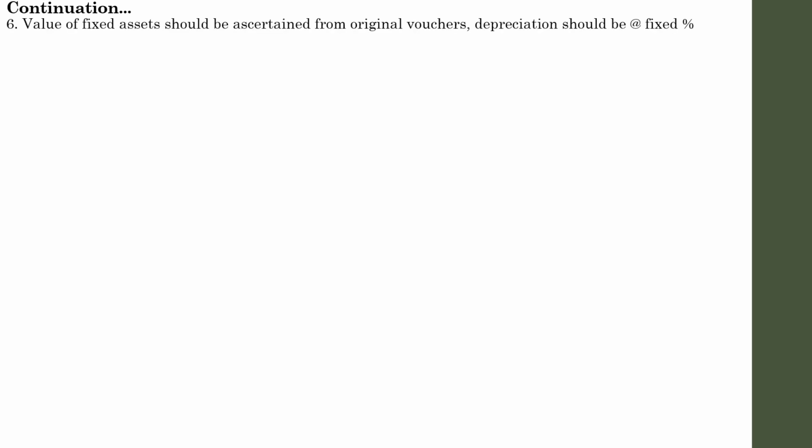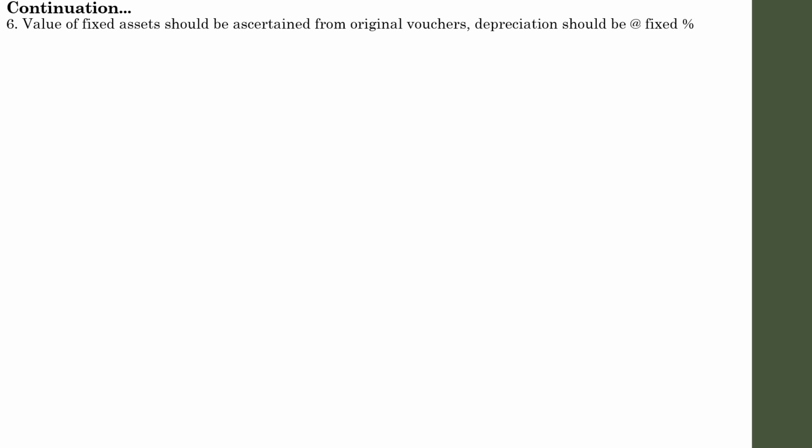Value of fixed assets like plant, building, etc. should be ascertained from original vouchers or any other sources, because we have learned that a concern or a businessman following a single entry system doesn't record real accounts. So real accounts means assets or liabilities accounts. Without recording assets and liabilities, how are we going to identify the value of assets and liabilities?